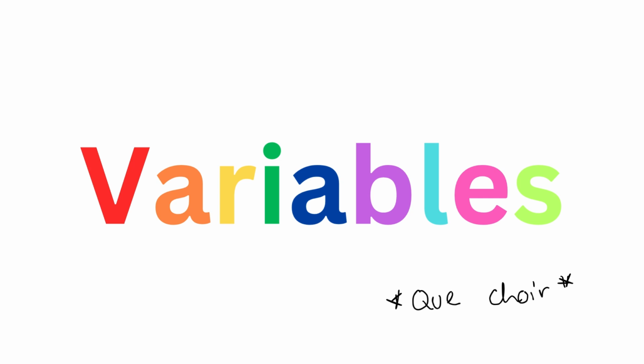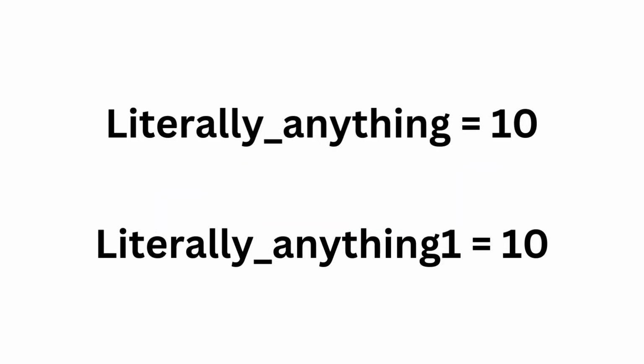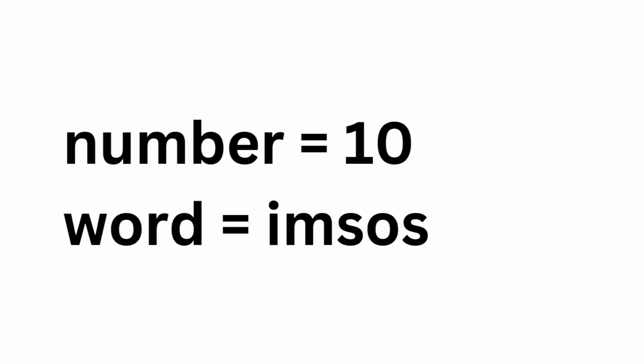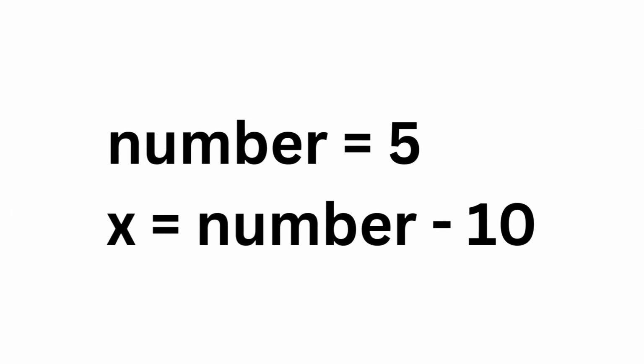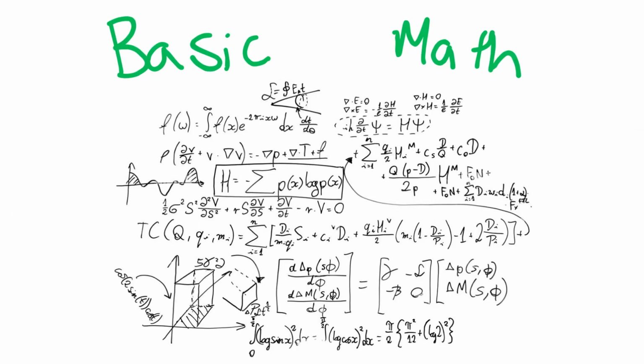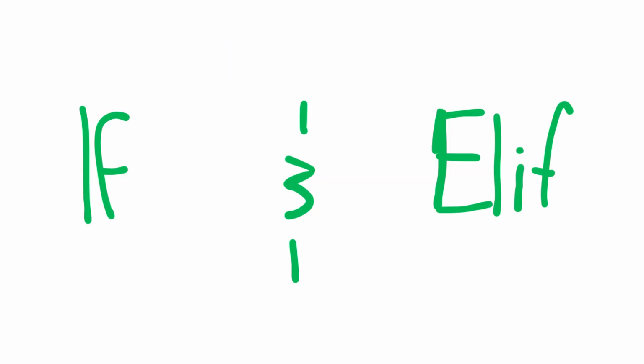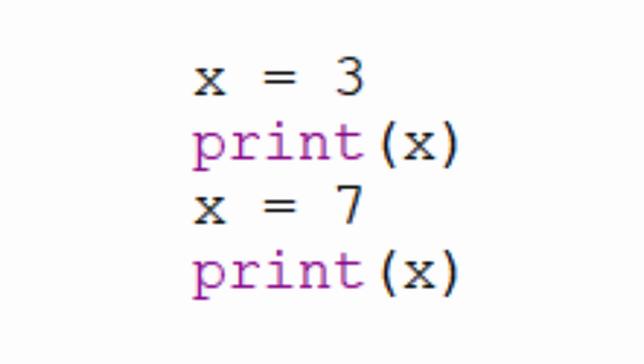In order to tell PY what things are important to us, we assign variables that we can name anything as long as it doesn't start with a number and doesn't have a space in it. A variable can be a number we choose, an answer to a question, or many other possibilities which we just haven't covered quite yet. If it is a number, we could add, subtract, divide, multiply, or do any basic elementary mathematical calculations to that variable. If the answer is in words, then we can use if and elif statements, something that again we haven't covered quite yet. One variable can also change in between the code.